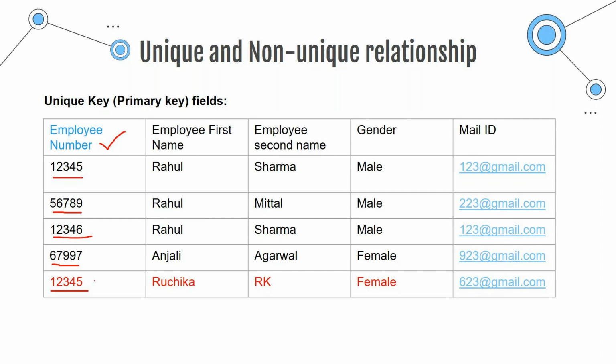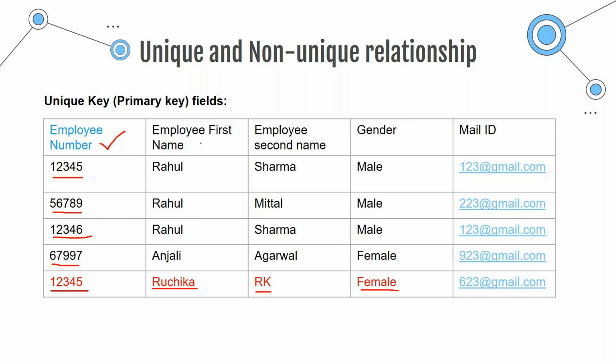If you again try to add it here, it will give you an error that this entry already exists. That's the reason I made it red. Whatever entry is there in your key field is already existing in the system, so you cannot add it again. So this is your unique relationship. Unique or primary key means one value cannot be repeated twice. Simple.